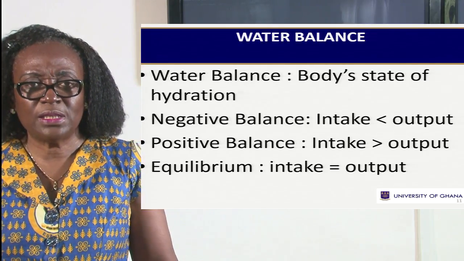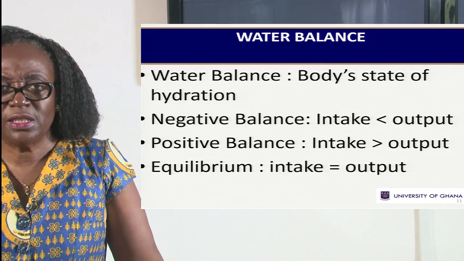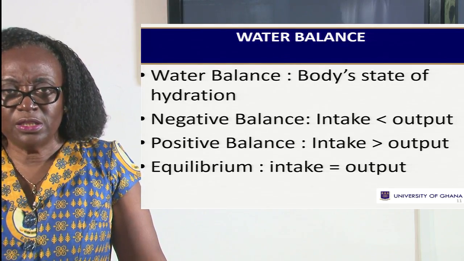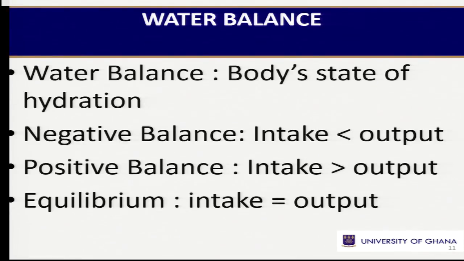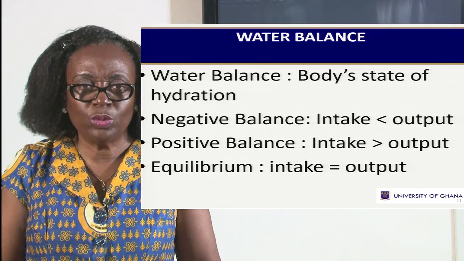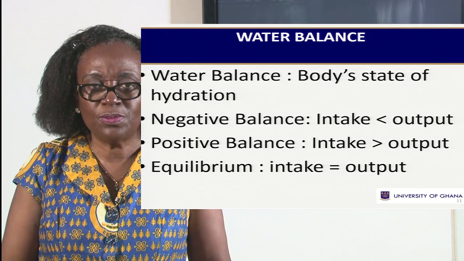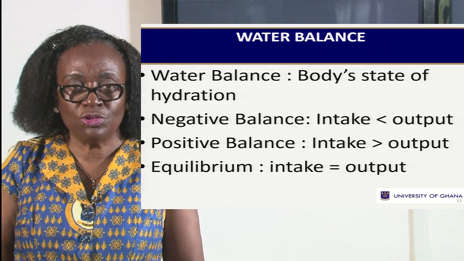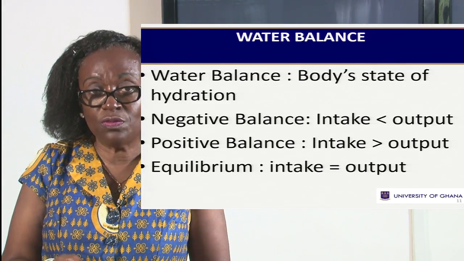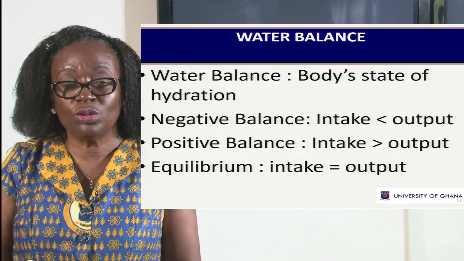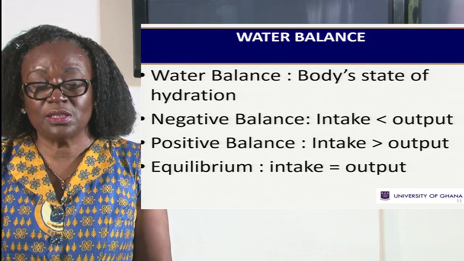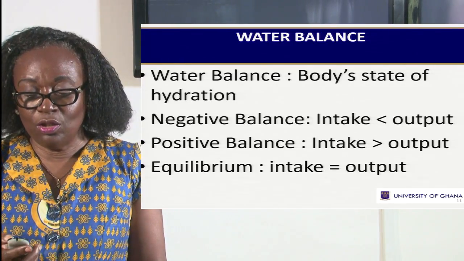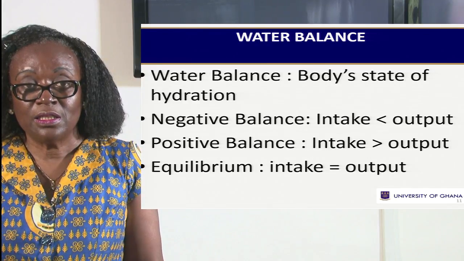So when we talk of water balance, it's the body state of hydration. Negative balance is when intake is less than output, and positive balance is when intake is greater than output. We say we are in equilibrium when intake and output are the same, and that is what we are supposed to do. Especially in our part of the world where we sweat a lot, it is very, very important that we take in a lot of water to maintain equilibrium.